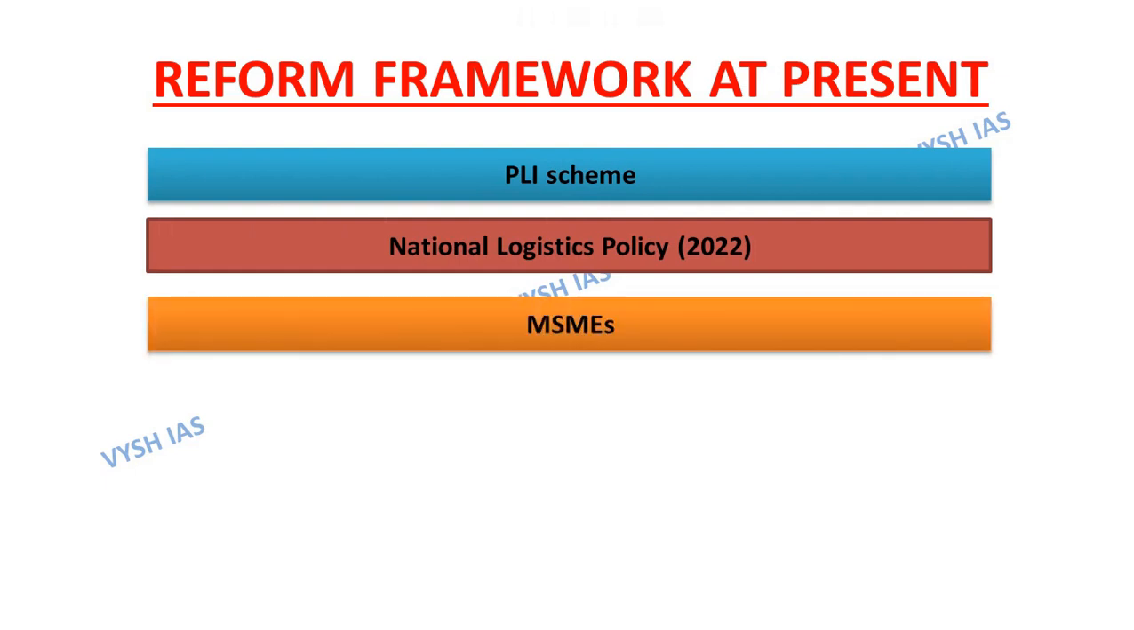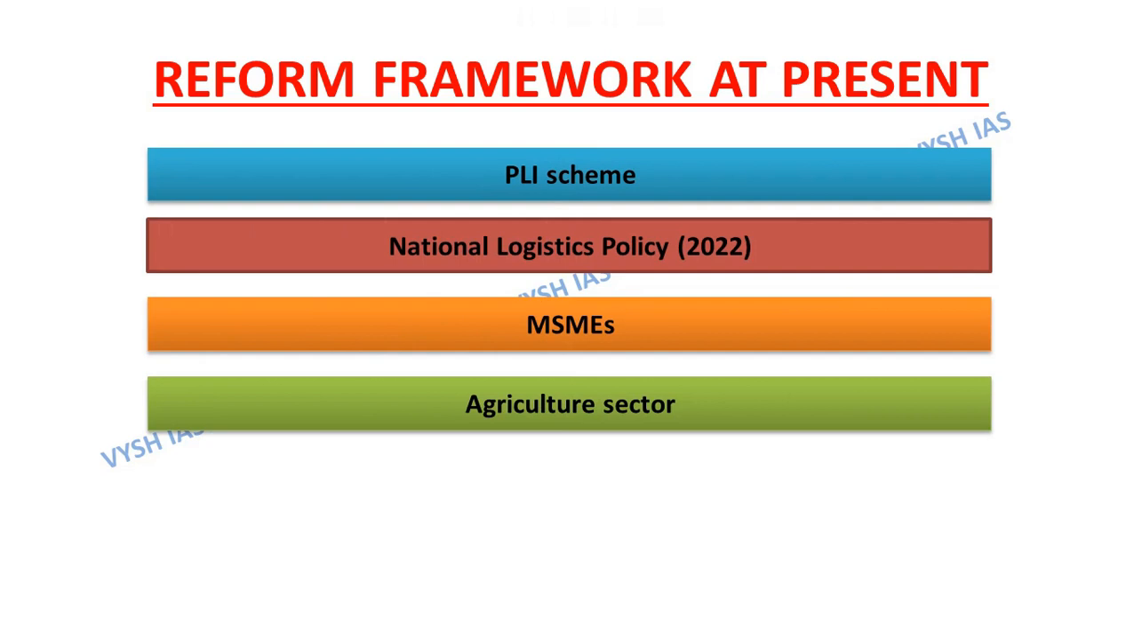Support measures for MSMEs, that is micro, small and medium enterprises, during the pandemic in the form of Emergency Credit Line Guarantee Scheme and revision in the definition of MSMEs under the ambit of Atmanirbhar Bharat help them face the crisis shock.